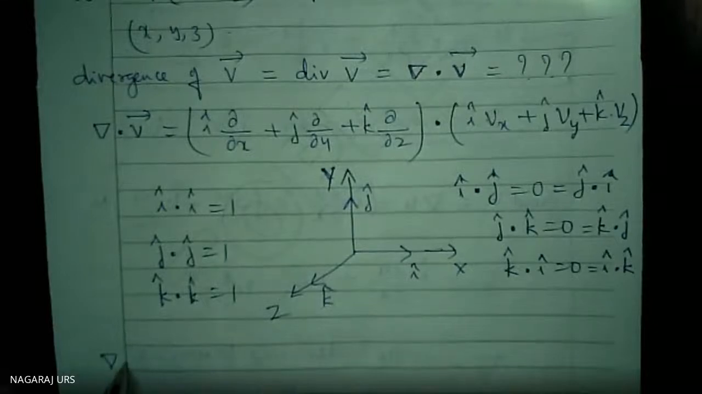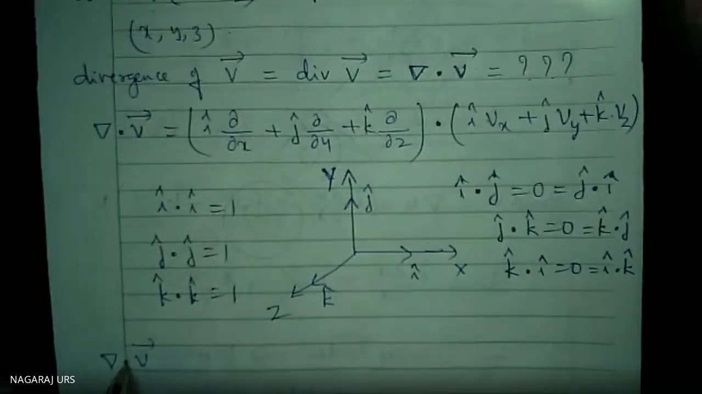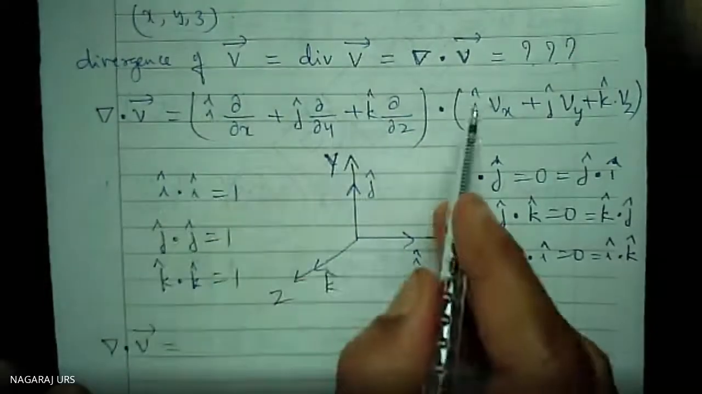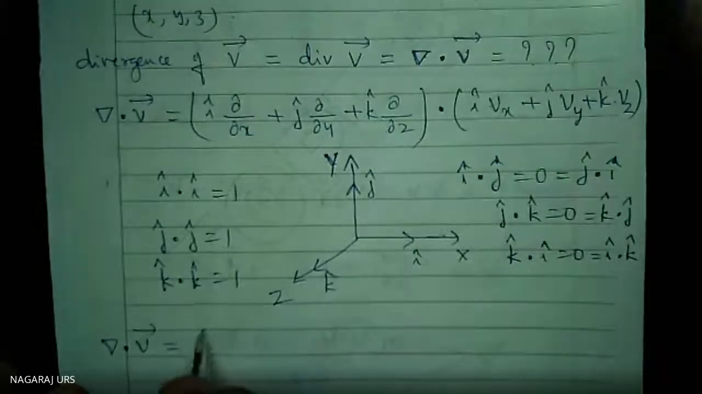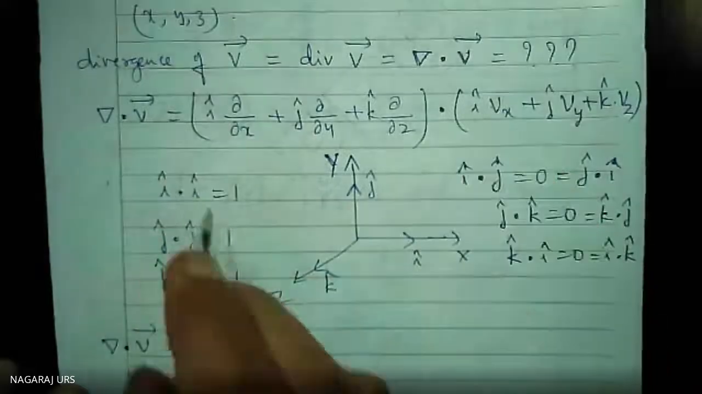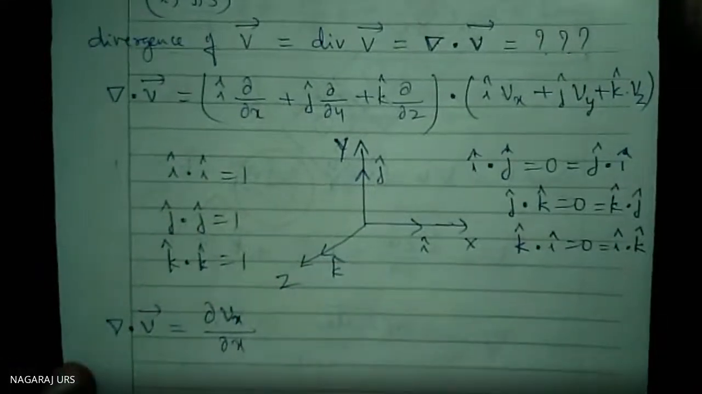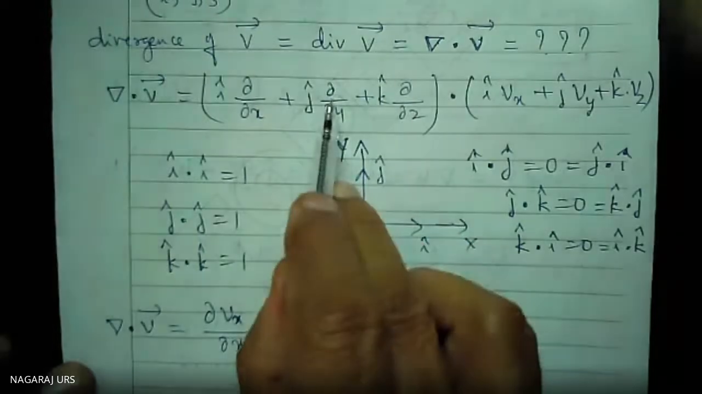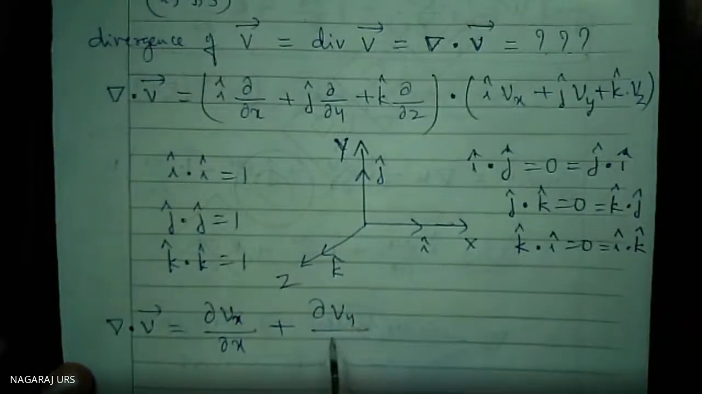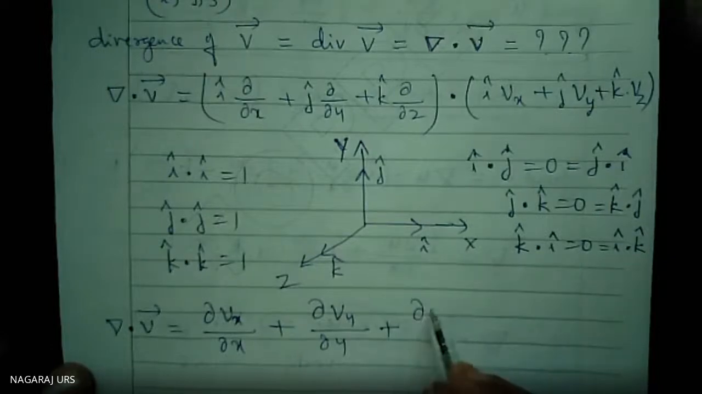Therefore, del dot V is equal to I dot I is equal to 1. Therefore, del Vx divided by del x, partial derivative, don't forget. When we are solving the problem, we will come to know that. Plus j into j, del Vy divided by del y, plus del Vz divided by del z.